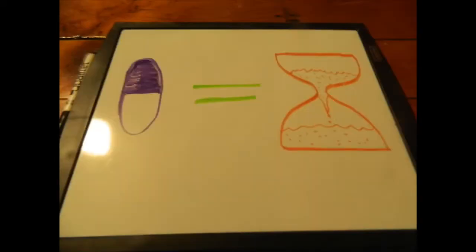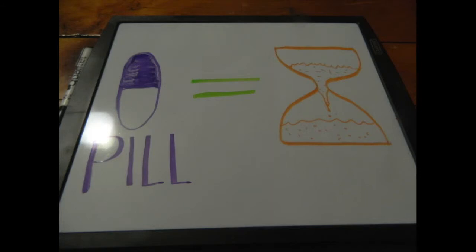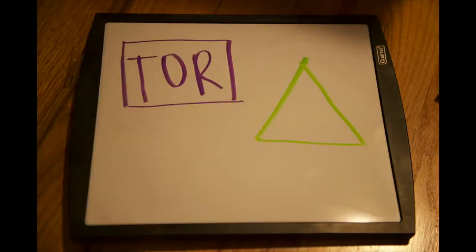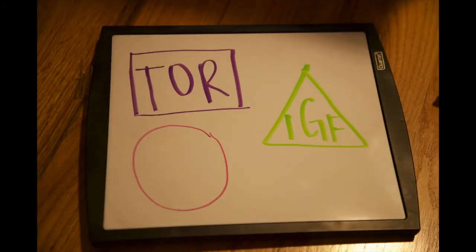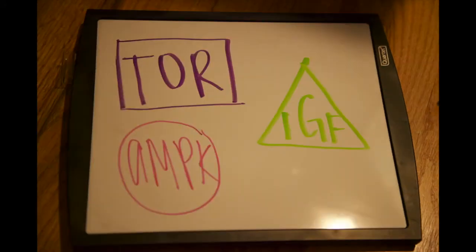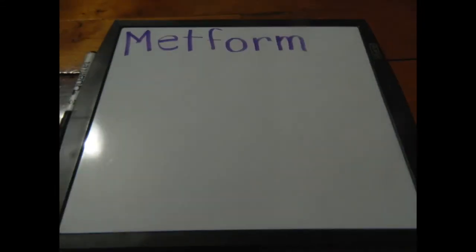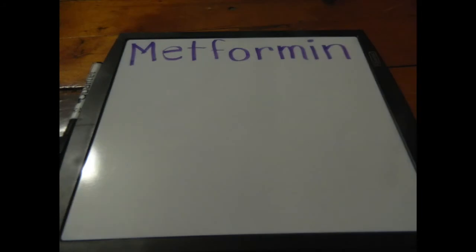New drugs have been researched and developed in order to attempt to slow the aging process, and various drugs have been shown to increase lifespan by affecting certain genes. So far, nothing has been discovered that can completely stop the process. TOR, IGF, and AMPK are three genes that affect human lifespan. The decrease of TOR and IGF expression and the activation of AMPK are two genetic changes that could ultimately extend the human lifespan. Metformin is one of the drugs that has been investigated for its effects on the aging process.